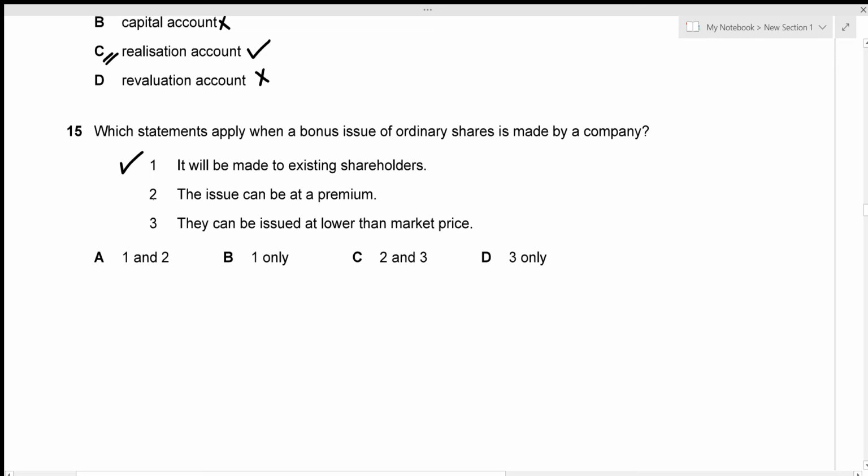Statement 1 is correct. Statement 2, the issue can be at a premium, which is wrong. Bonus issue can never be at premium. It always has to be at the nominal rate and no premium can be added to it. And the third statement is they can be issued at a lower than market price, which is wrong. Bonus shares cannot be issued at lower price than the market price. So the correct statement is only statement 1, which is given by option B. That's just going to be our answer.